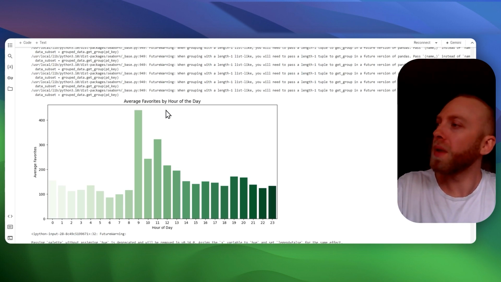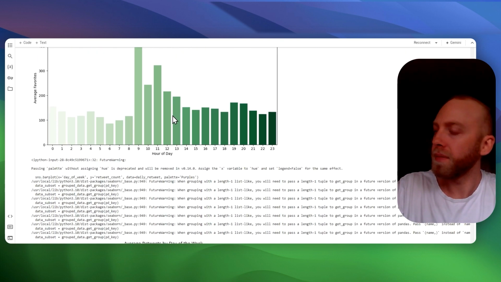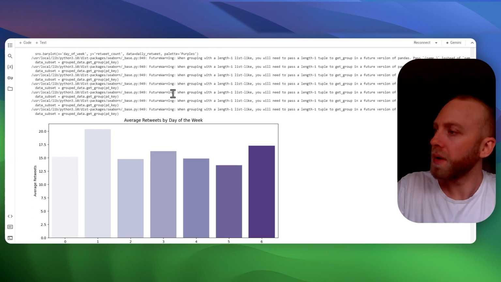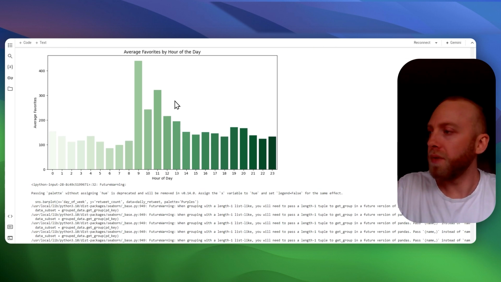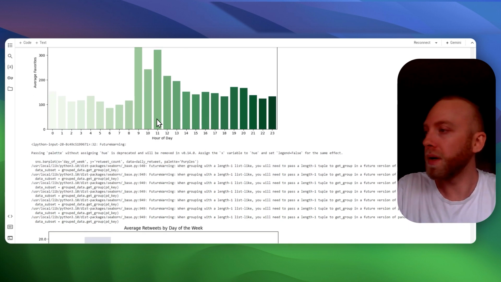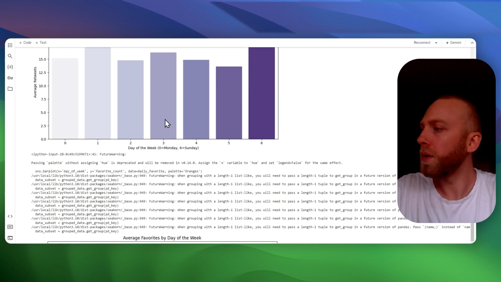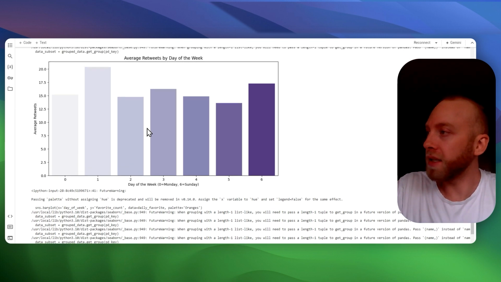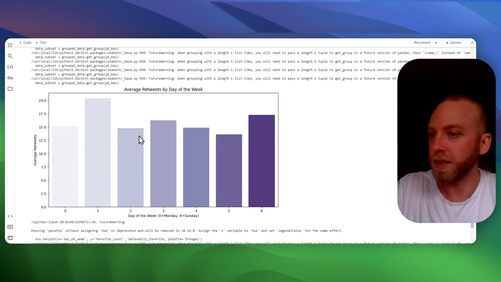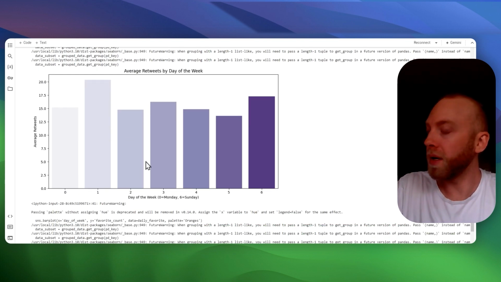So here, same thing, favorites of the day. And remember, causation does not indicate correlation. For example, he could just make the majority of his tweets around this time. But we prove further along that it is actually around 8 o'clock where his optimum post times are. But we'll get to that in a second.